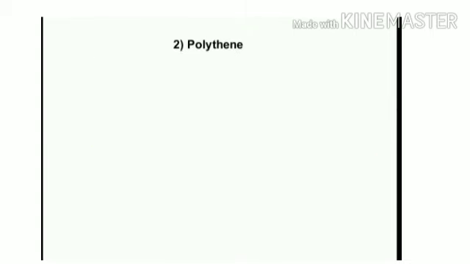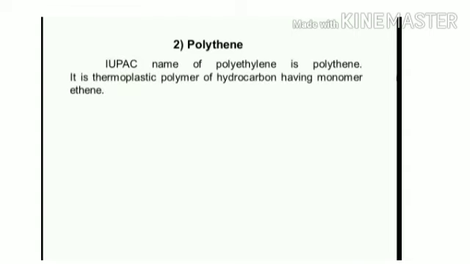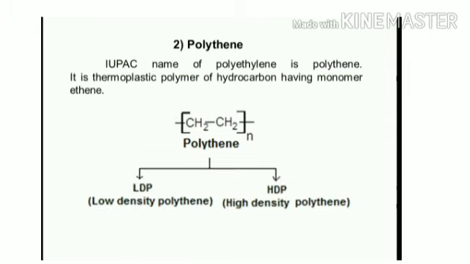Second is polyethylene. The IUPAC name of polyethylene is polyethene. It is a thermoplastic polymer of hydrocarbon having monomer ethene. This is the polyethylene: ethylene, n-times, polyethylene. Polyethylene has two types, low density polyethylene and high density polyethylene.